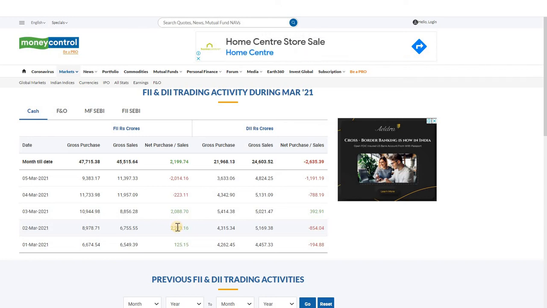And the same trend might continue for the next few days, so that you are able to predict how the market is going to move in the near future, say, for example, the next 2 or 3 days or the next 1 week.